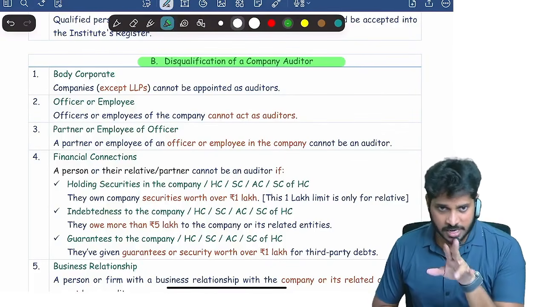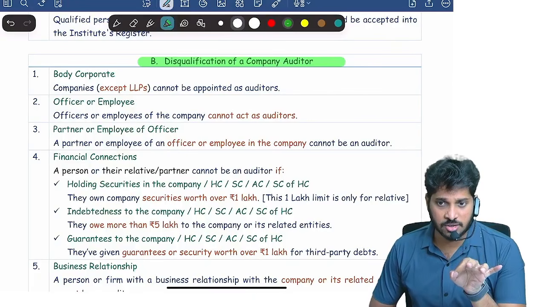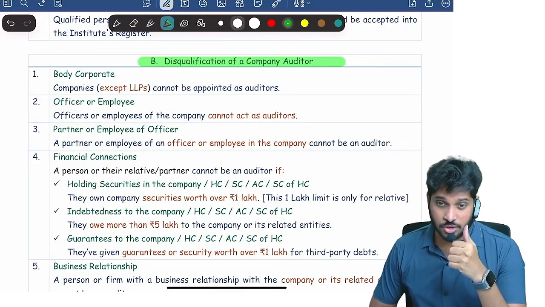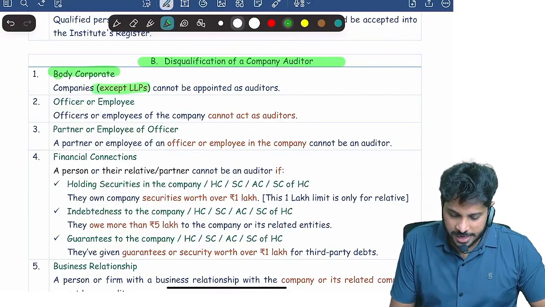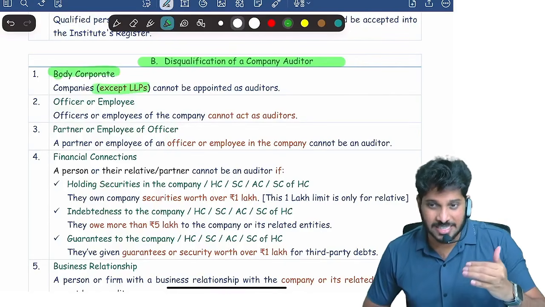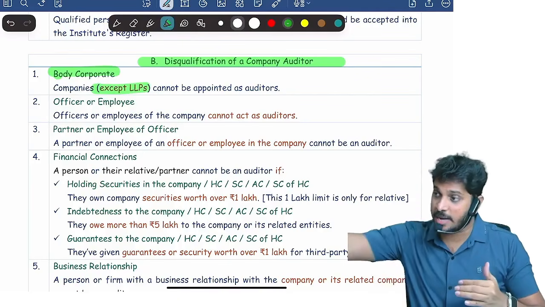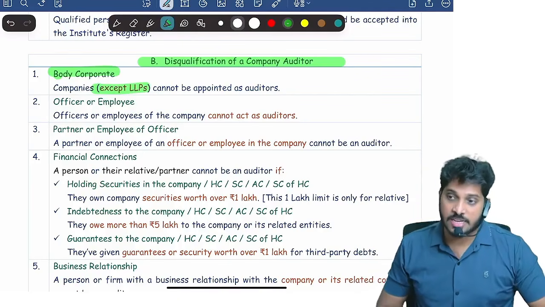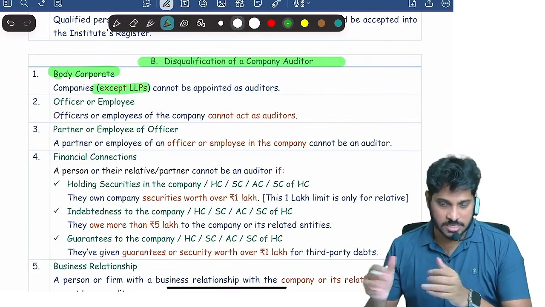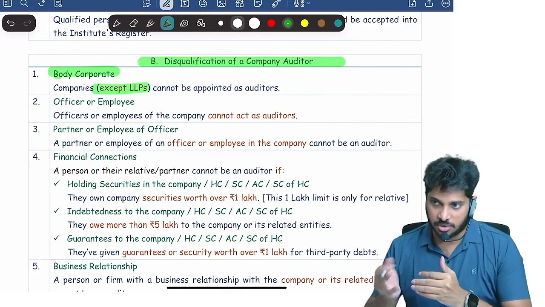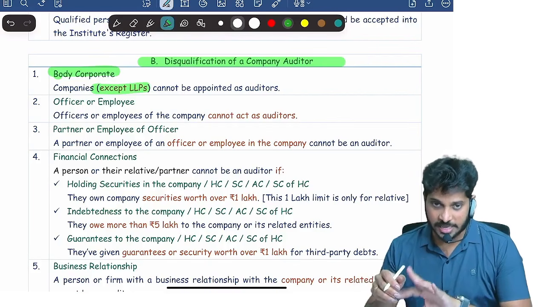Next, are there any disqualifications? For a company, the auditor can be a chartered accountant having a certificate of practice. But there are some cases where, even though you are a chartered accountant, you still cannot be appointed as an auditor. One, a body corporate except an LLP is disqualified. We cannot appoint a company as an auditor. For example, there are three friends, all of them CAs. They started one company. These three are shareholders and these three are directors. Can that company act as an auditor of another company?